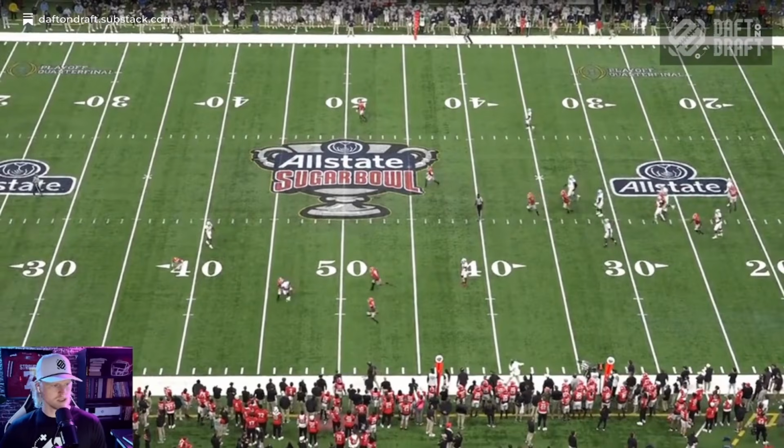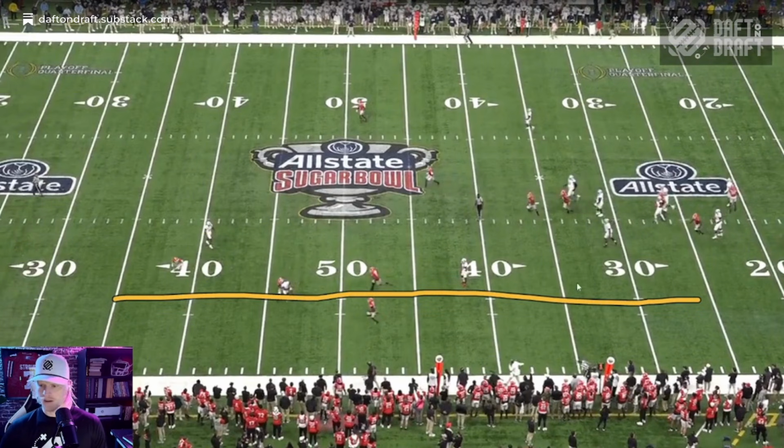I also need to adjust my charts on some of these earlier throws that I was saying were outside the numbers. We're going to bump them in a little bit here, and I'll tell you why in a minute. I'm just picking up on it, and I'm glad I did. These are the numbers on the college field. They're playing on an NFL field. Again, I think this is Atlanta, the Mercedes-Benz Dome.